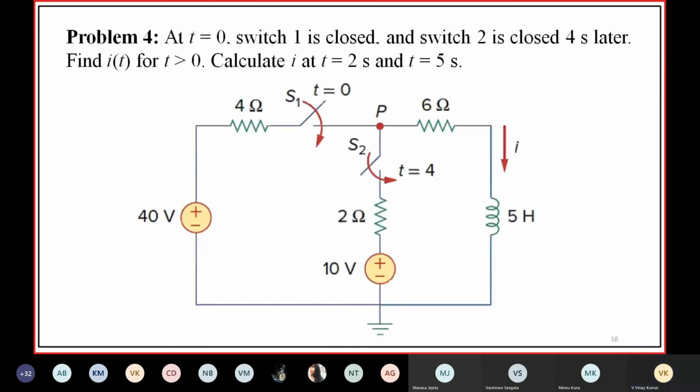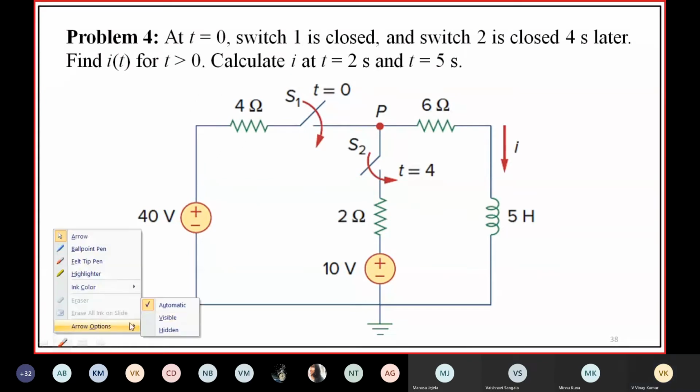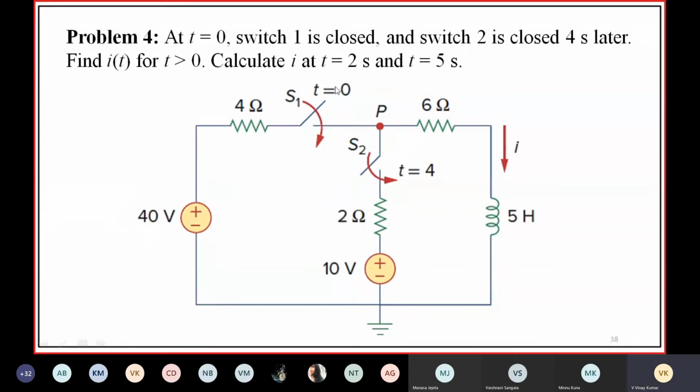Now, coming to this problem, here we have two switches. This is the given circuit. At t equal to 0, this switch S1 is closed. At t equal to 4 seconds, S2 is closed.